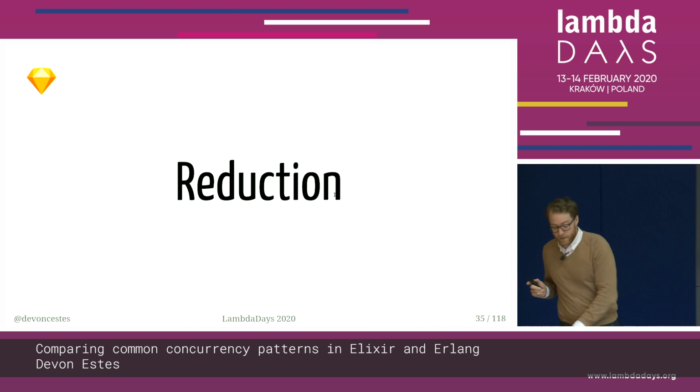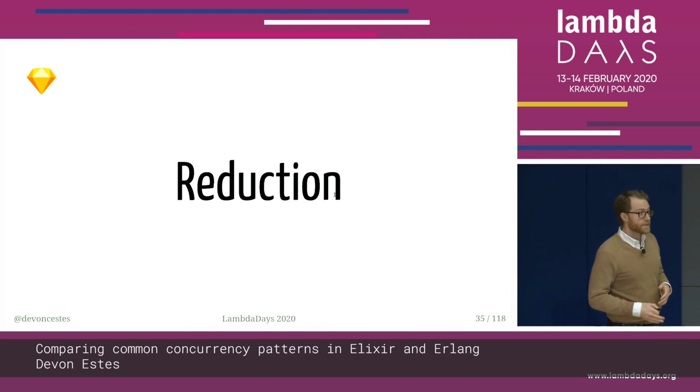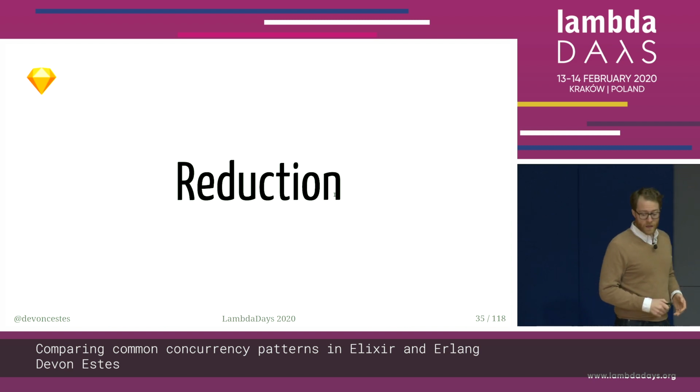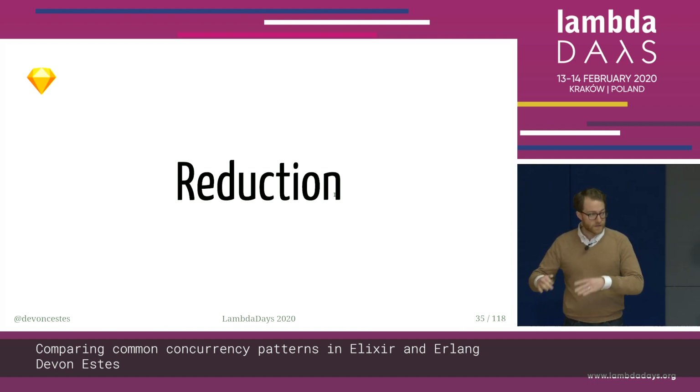You may know this pattern by a couple other names, actually, because it's a very common one. I would say this is maybe even the most common pattern. This is also frequently seen as something called async await or map reduce. What we're doing is we are doing some work in parallel, but then there's an additional step. There's a reduction on top of that.